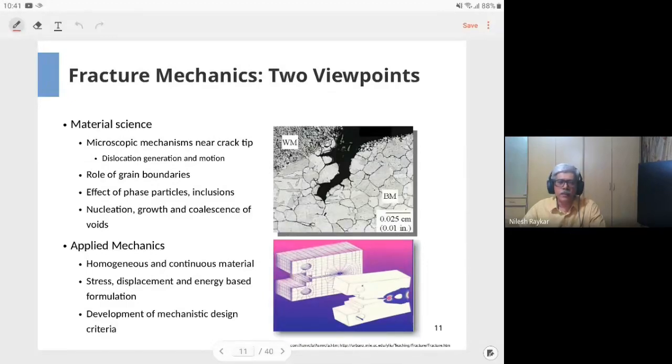But still, mechanistic models are those which give you results without having a foundation in the physics of the problem. So LEFM, or linear elastic fracture mechanics, gives you good enough results to be useful for practicing engineers.